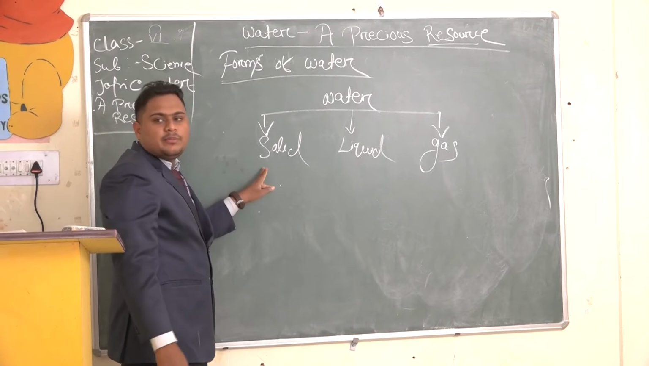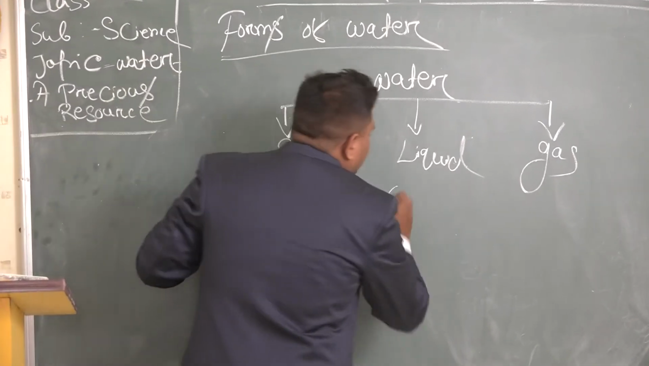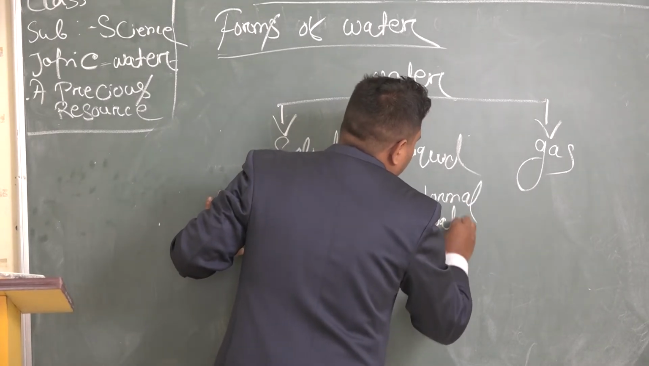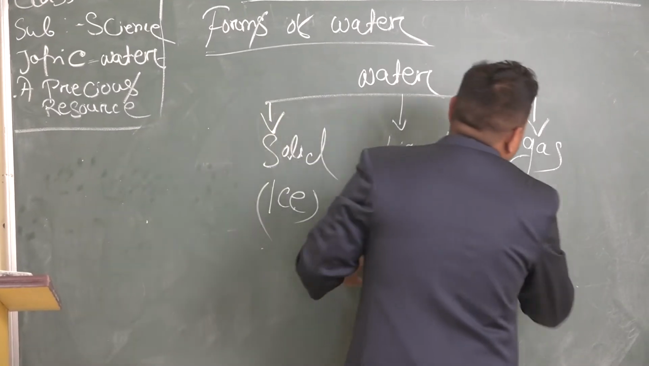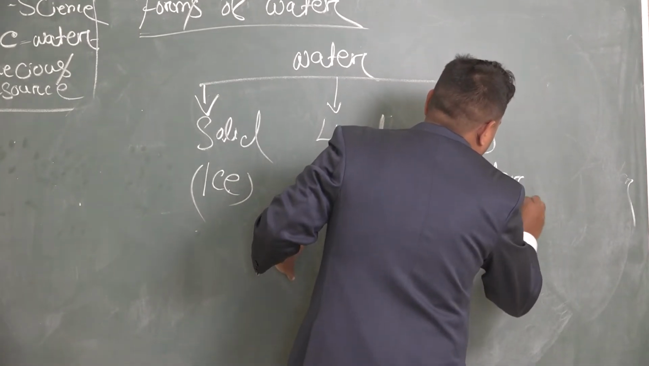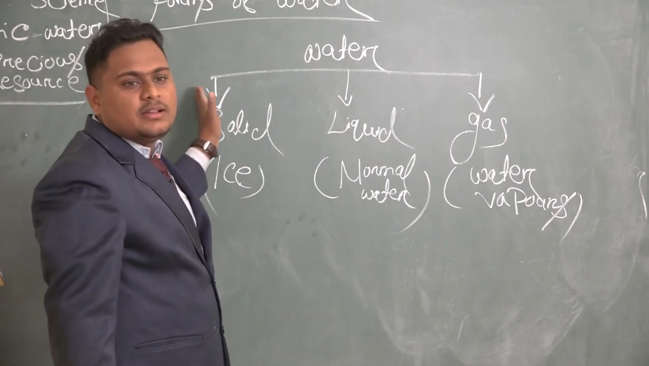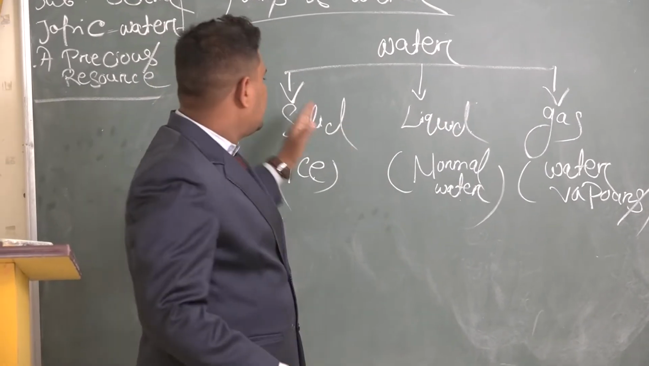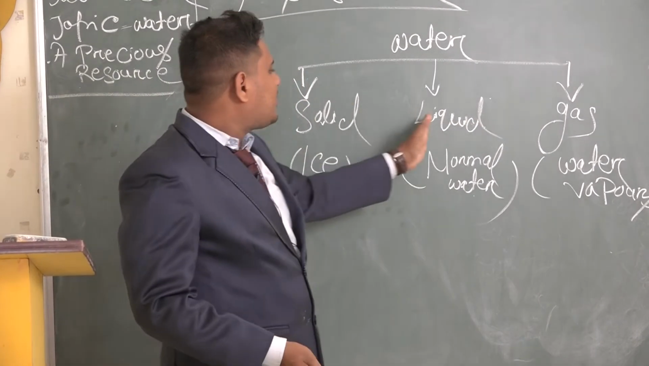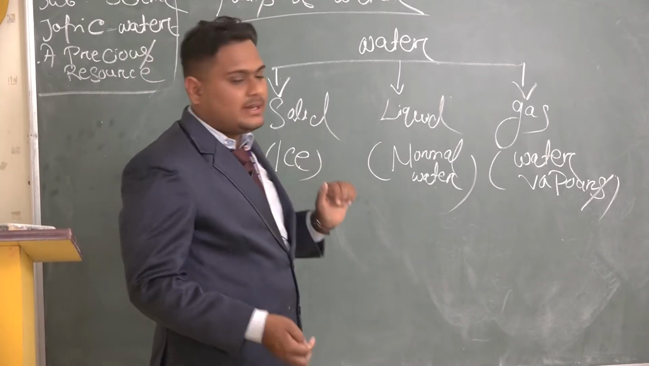Okay, solid means ice. Liquid is the normal water you use in your day-to-day life, and gas means water vapor. So these are the three states of water: solid, liquid, gas. They are in different states, but they are internally connected with each other. How? Let's see.